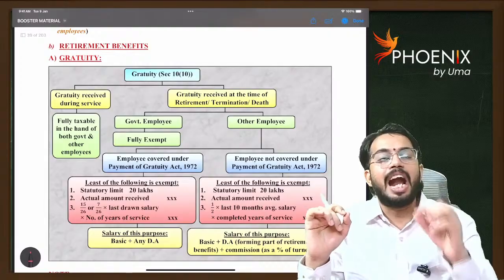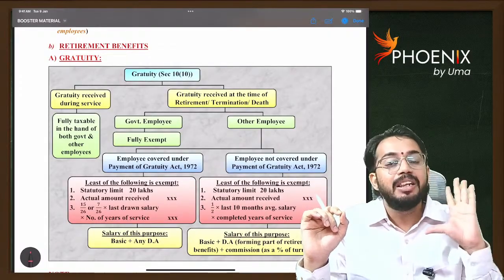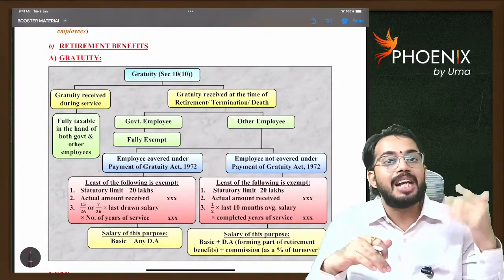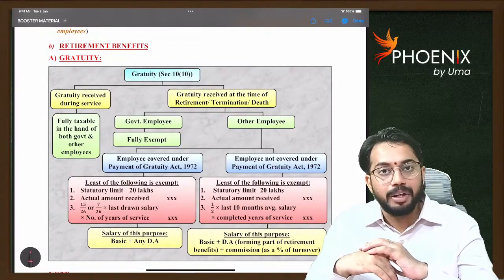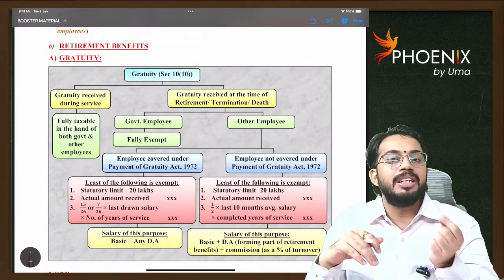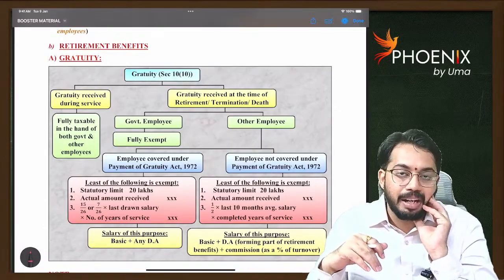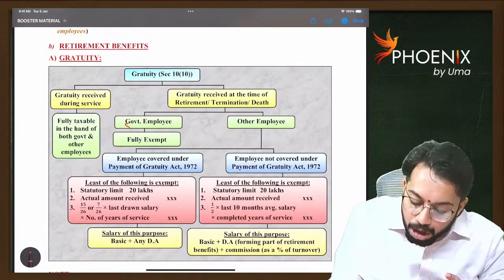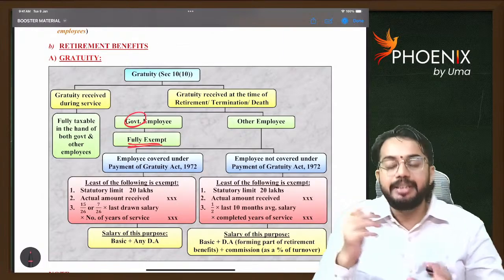Gratuity. If gratuity is received during the service, then that gratuity is fully taxable, both for government employees as well as for non-government employees. However, if gratuity is received at the time of retirement, then gratuity received by government employees is fully exempt.